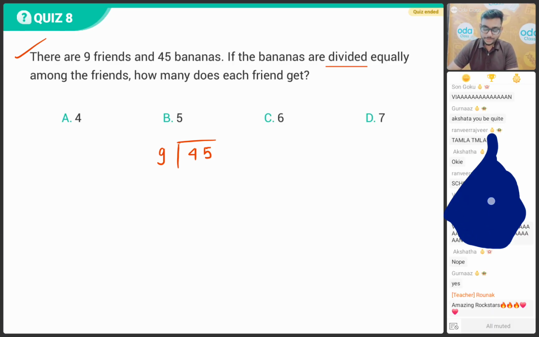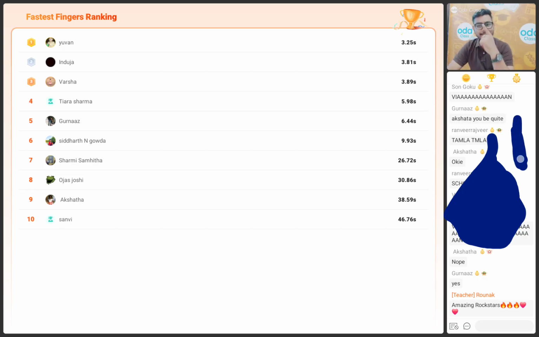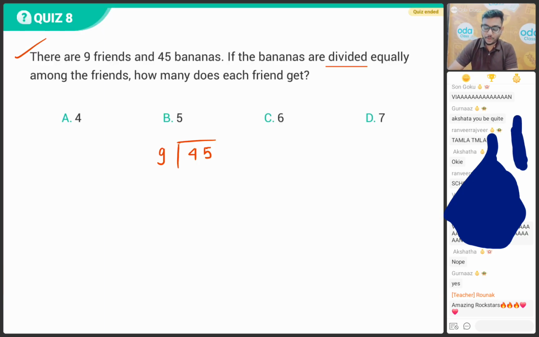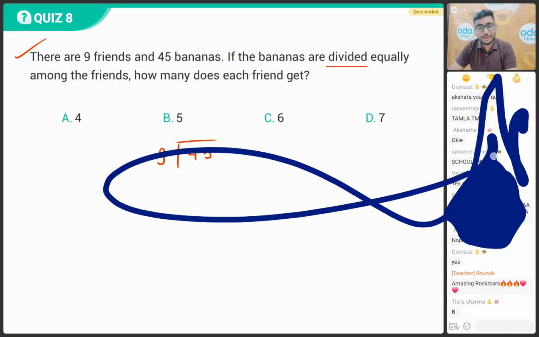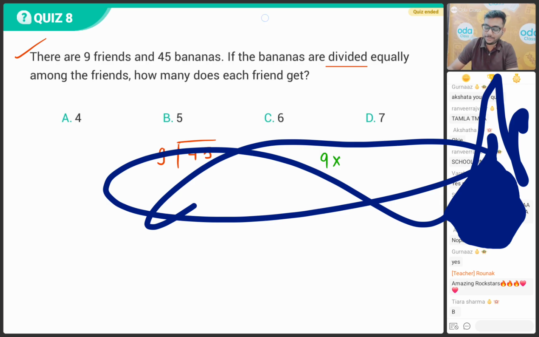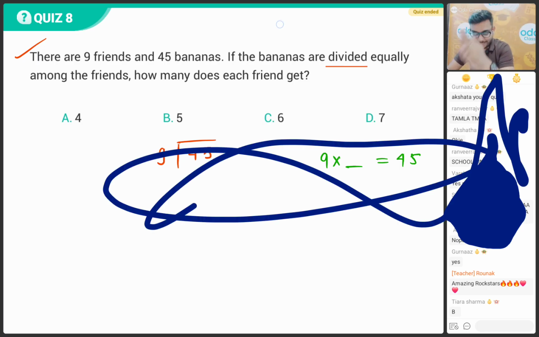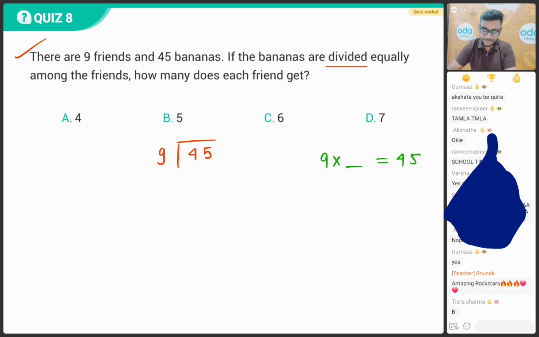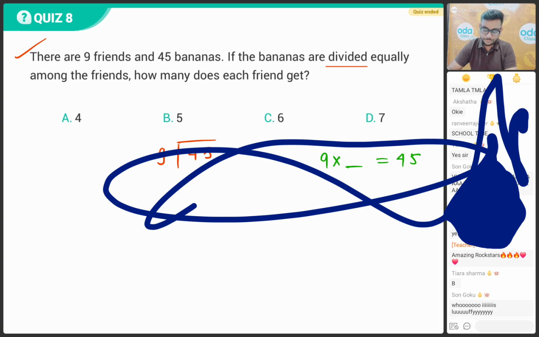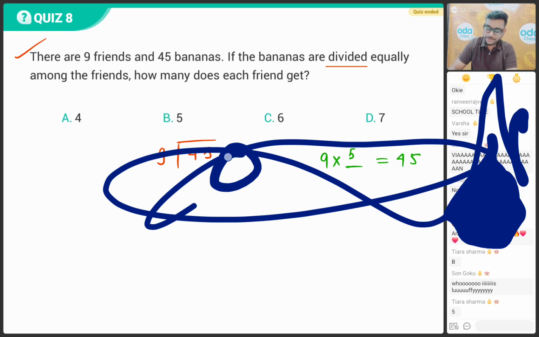Very good. So now, can you tell me what will be the answer? Yes, you have to divide this number 45 by 9. Which number should I multiply with 9 so that I can get 45? Everybody tell me. Very good, 5. So 9 times 5 will be 45. So multiplication is done. What is the next step?